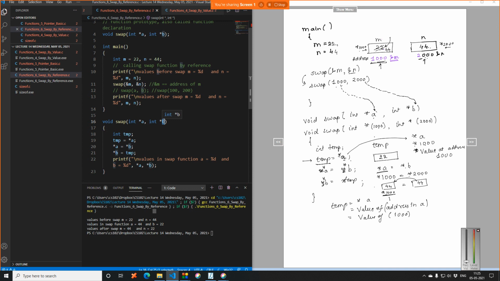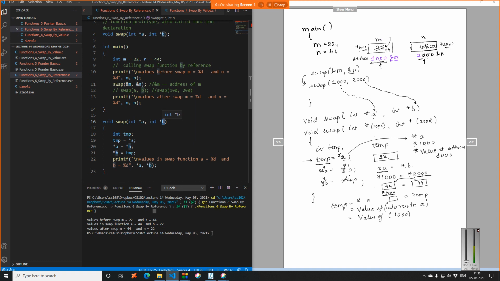And the last statement is very simple. We have temp, right? Temp had the value 22, and I'm asking temp to get stored in star of b. What was star of b? That means star of 2000. So star of 2000 will become 22. So if you see in this particular function, since we used the star and the ampersand operator, everything was dealt with in terms of address.